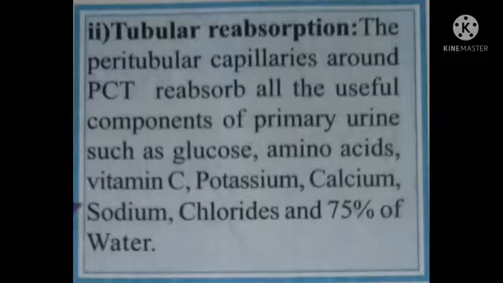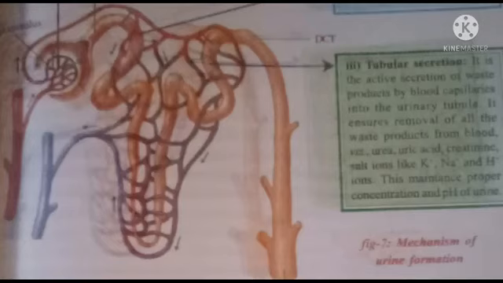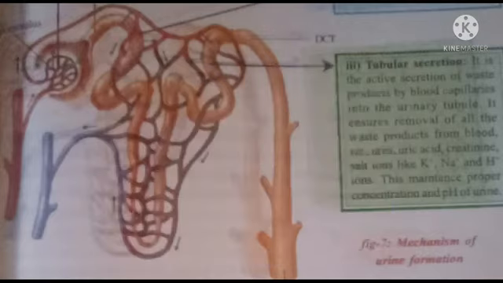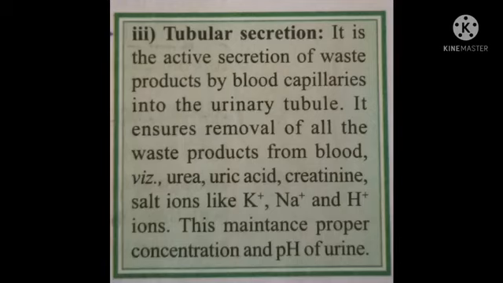Okay children? All of you observe this drawing. This is the tubular secretion. After reabsorption in PCT, the urine travels through the loop of Henle into the DCT. Hence some other waste like extra salts, ions of calcium, sodium, potassium and H+ ions are secreted from peritubular capillaries into DCT.